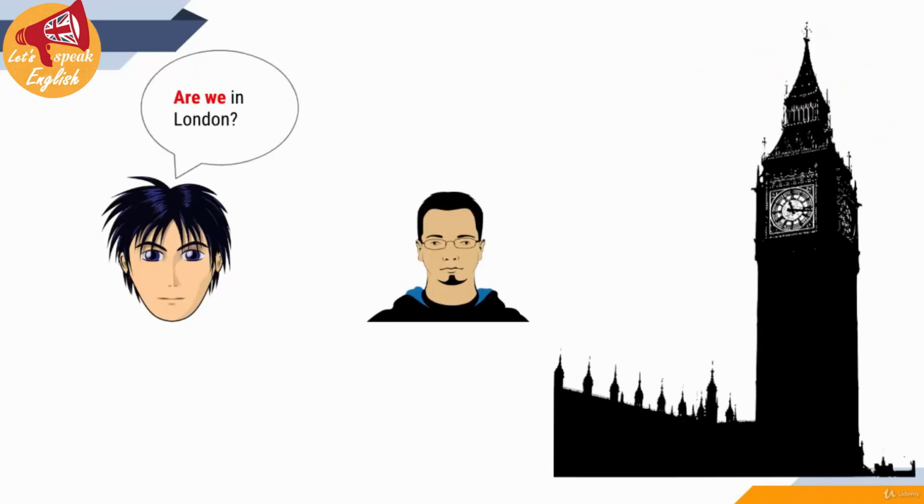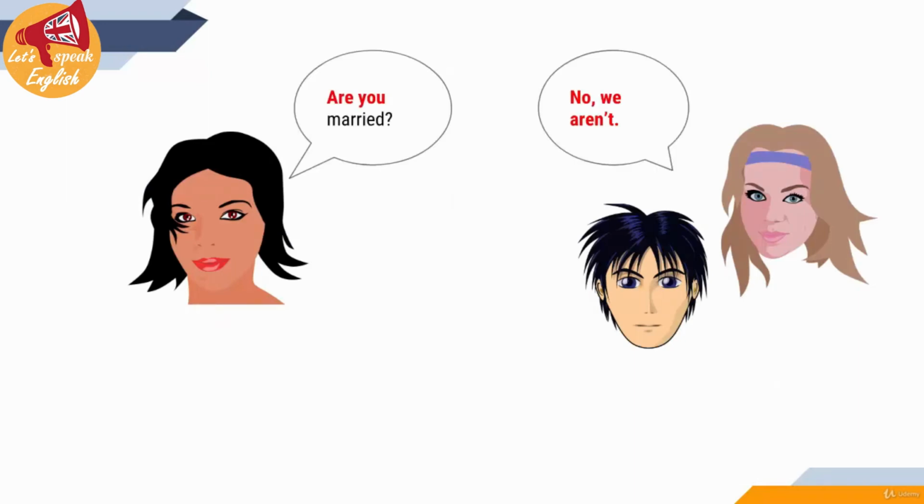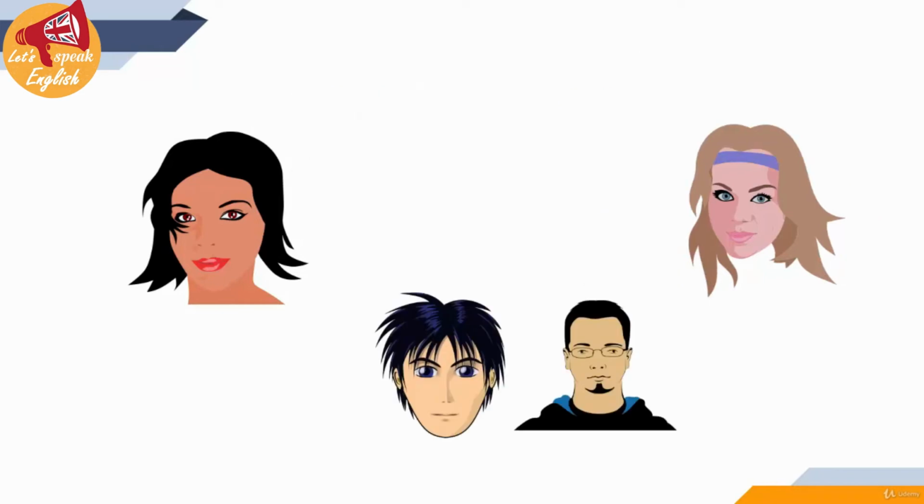One more. Are we in London? Yes, we are. Are we? Question. Positive answer, yes, we are. Are you married? No, we aren't. Are they twins?